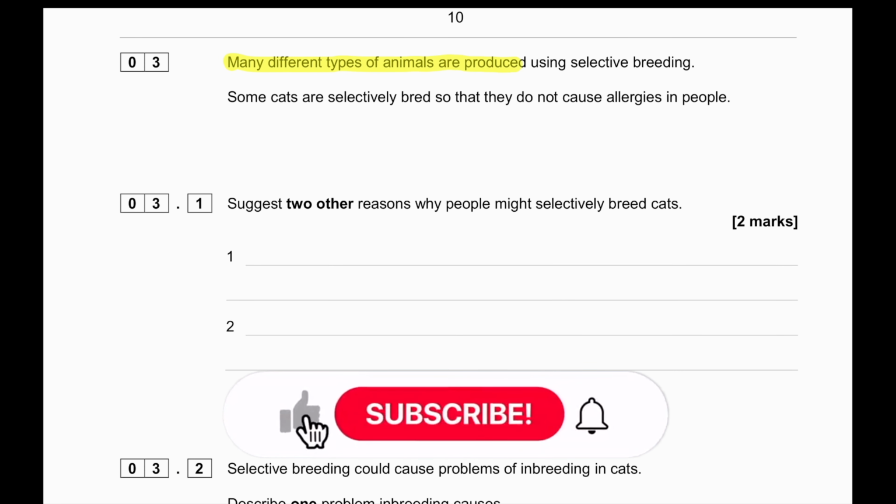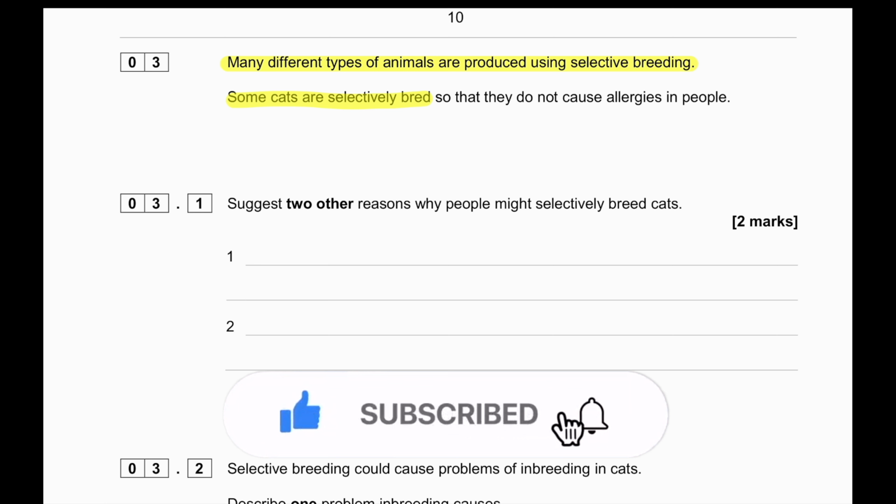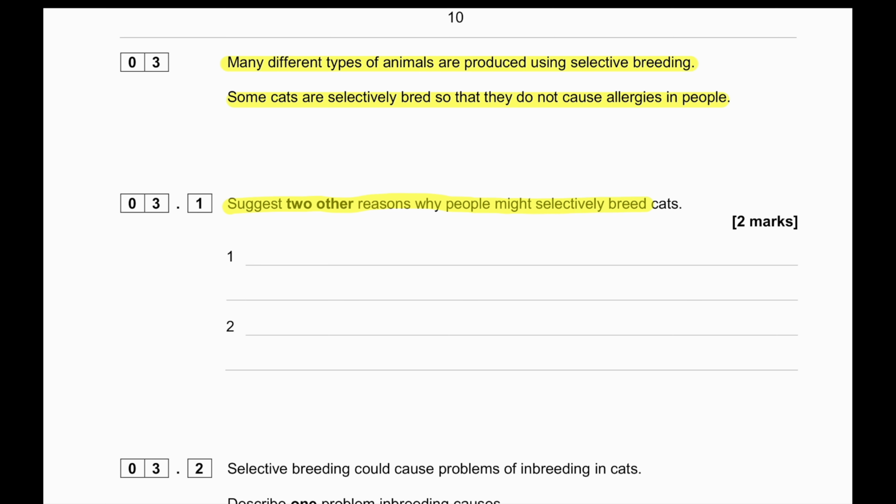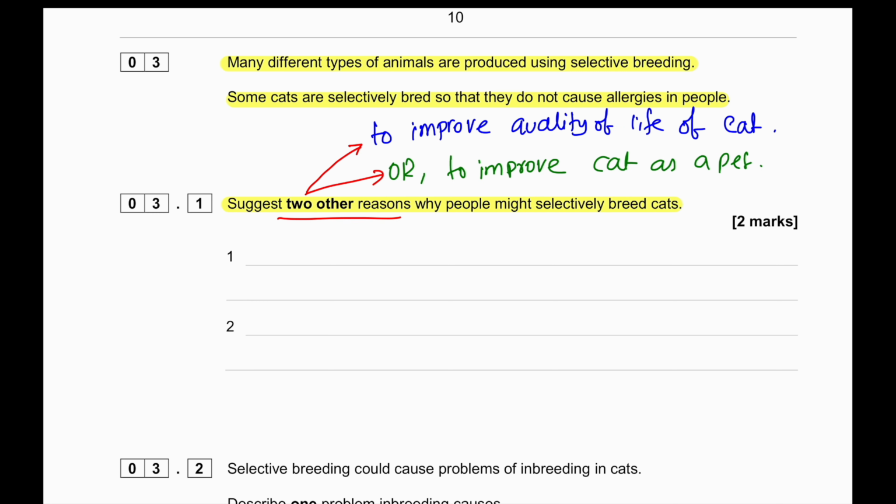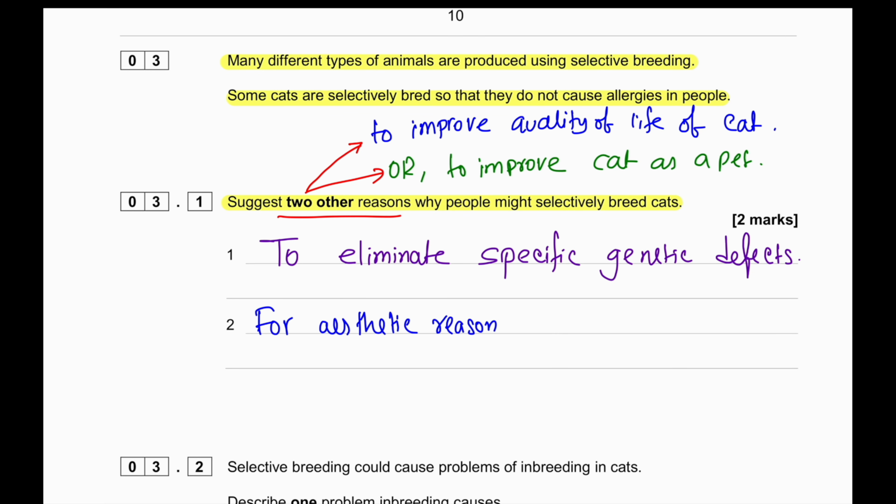Many different types of animals are produced using selective breeding. Some cats are selectively bred so that they do not cause allergies in people. Suggest 2 other reasons why people might selectively breed cats. The 2 general points that can come to mind are, first of all, to improve the quality of life of the cat so that the cat does not get diseases and stuff like that. The other one is to improve the cat as a pet so that it is not aggressive, it is more docile. The points we can write are to eliminate a specific genetic defect, or for aesthetic reasons, such as to make them less aggressive or more docile or look more beautiful.